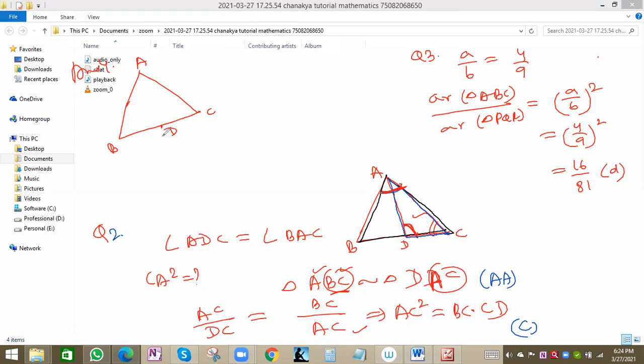See, these are two triangles. So D is the midpoint of BC. So ABC is an equilateral triangle, and triangle BDE is also an equilateral triangle.